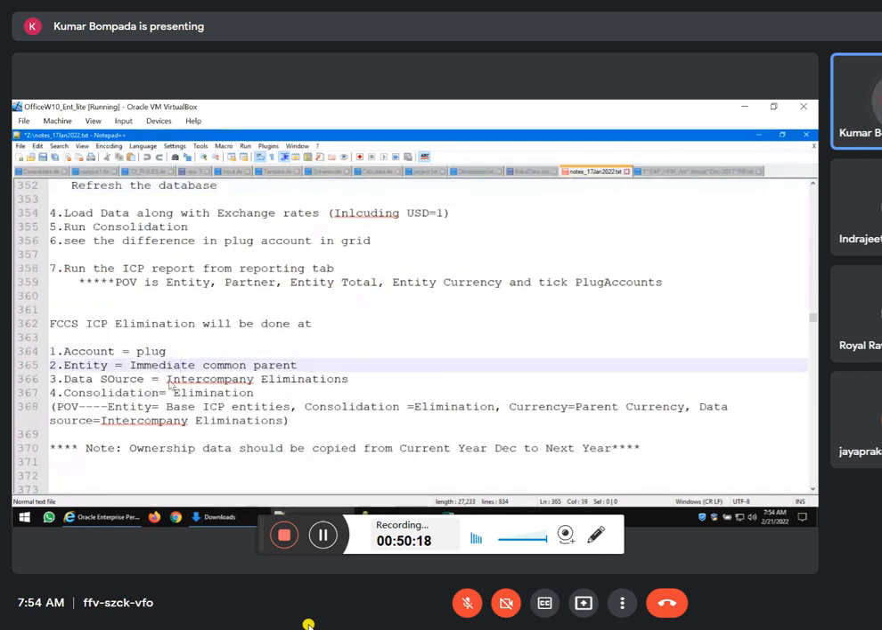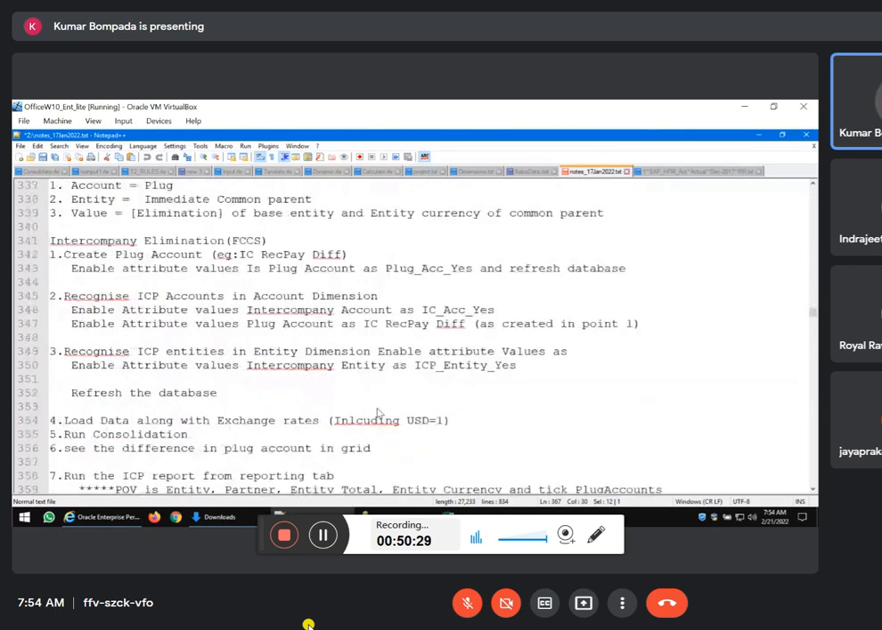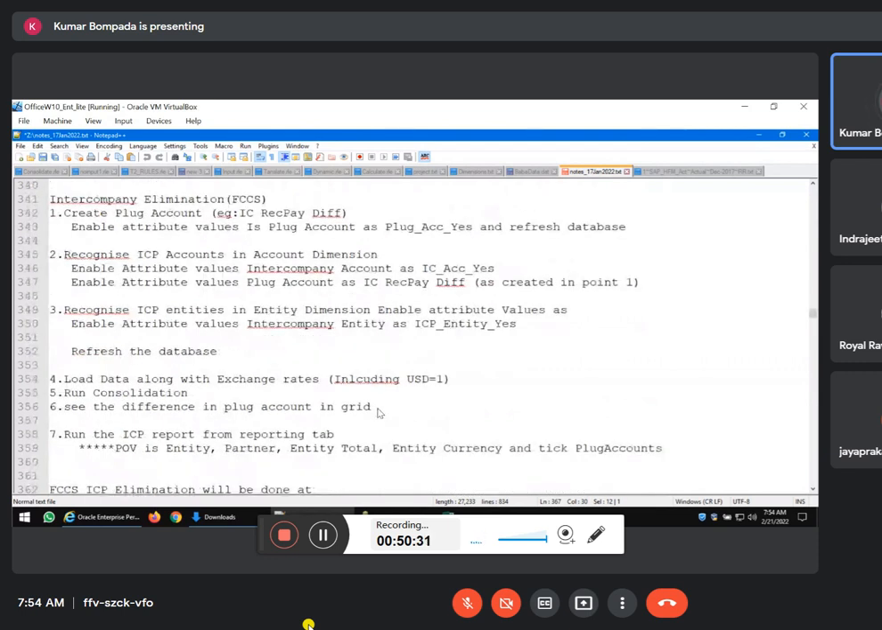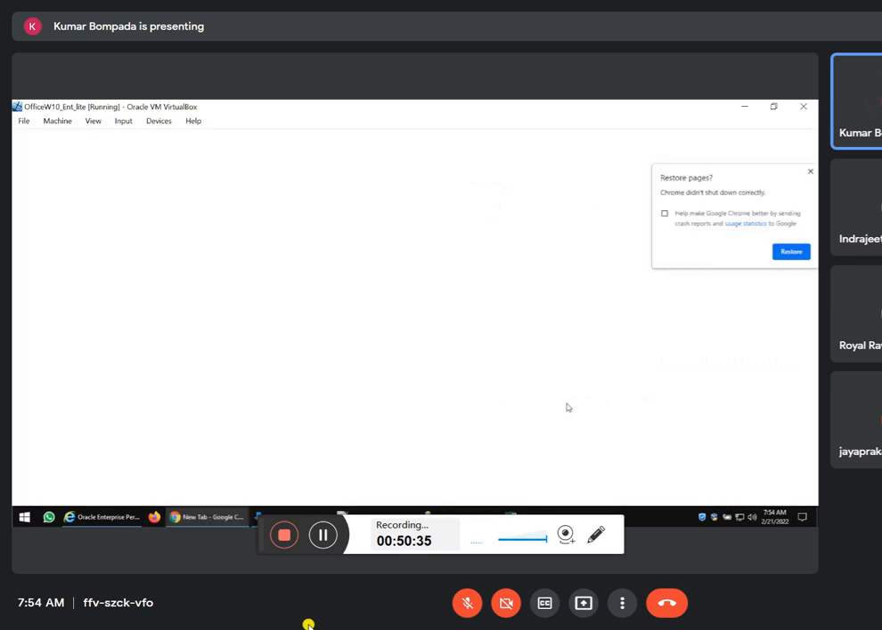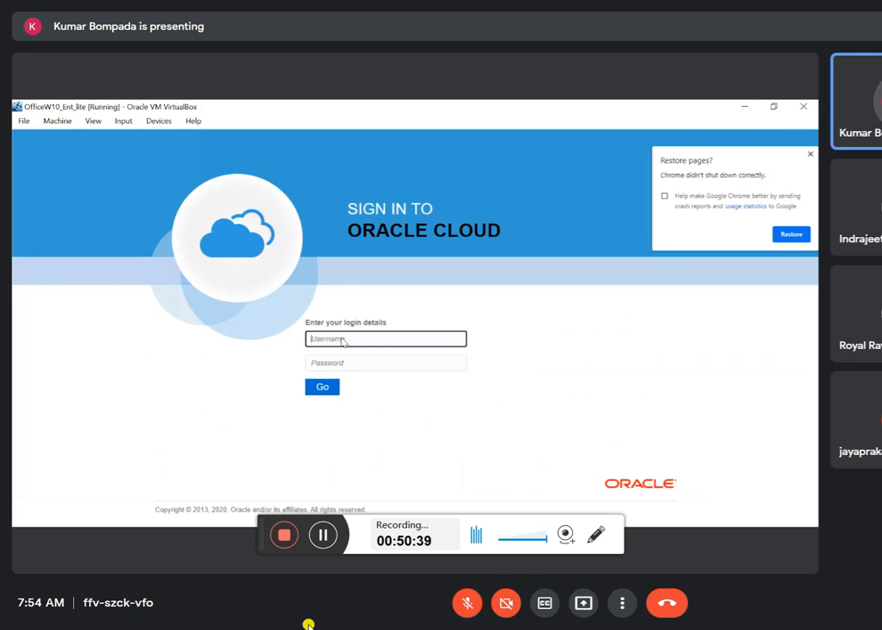In data source, they have given a separate member called intercompany eliminations, and in consolidation, a separate elimination member. That's it. Very, very simple in FCCS. Shall we do it in FCCS? Yes. Now go to FCCS. The very first step is